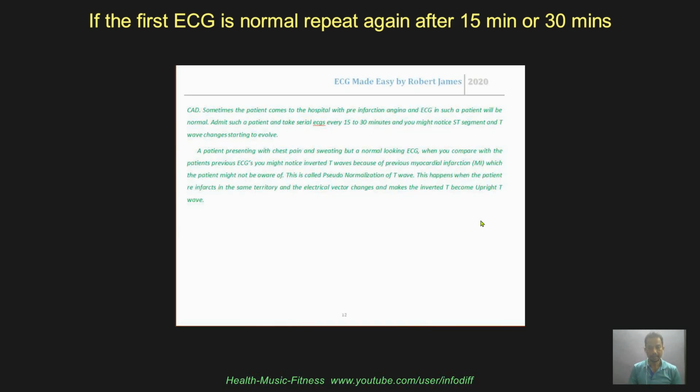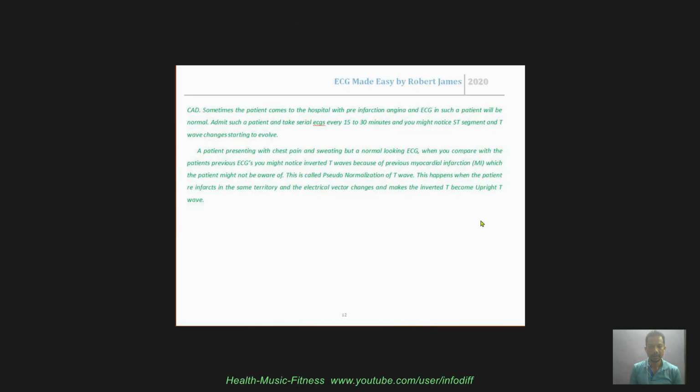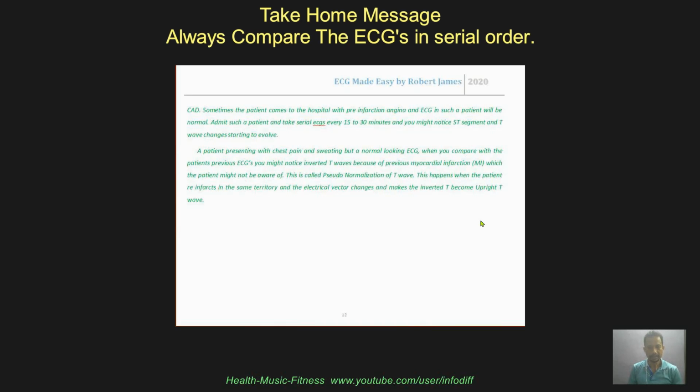Then you will say that that's a dynamic change, and that usually means the patient has coronary artery disease, and because of coronary spasm or the block, the patient's ECG worsened just like a treadmill, and as you give medication, nitroglycerin or oral nitrates or beta blockers or ecosprin or clopidogrel, the patient improves and the ECG becomes normal. So the take home message on this slide is that you have to repeat the ECGs and compare the ECGs. Another situation will be